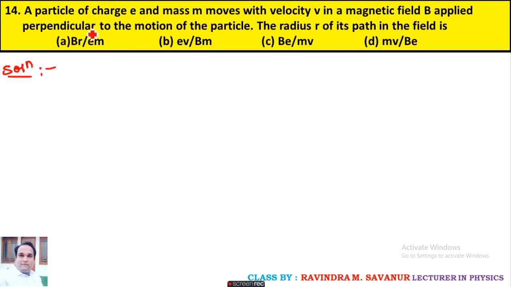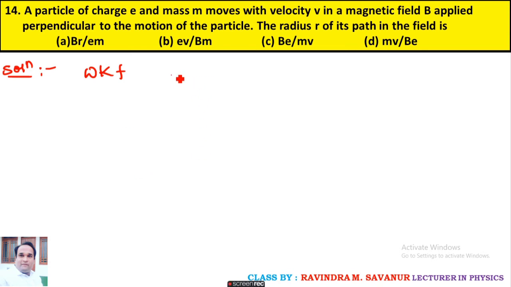A particle of charge e, mass m, moves with velocity v in a magnetic field applied perpendicular to the motion of the particle. The radius r of its path in the field will be, in the given four options, which one is the correct answer? Here the particle is making a motion in a magnetic field, and when a particle moves in a magnetic field, it makes a circular path motion.